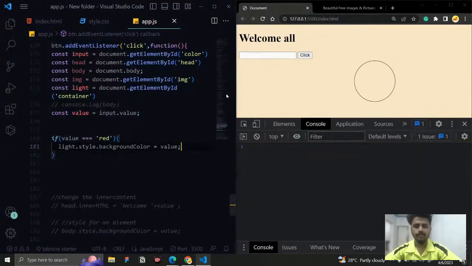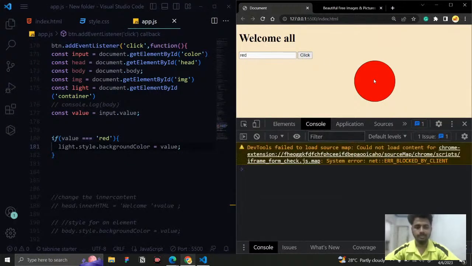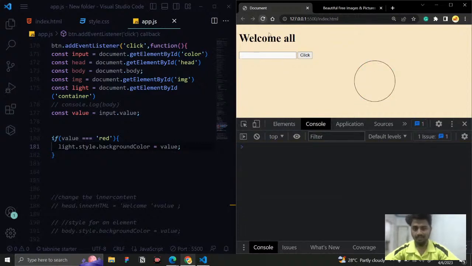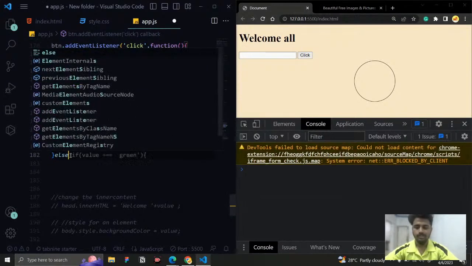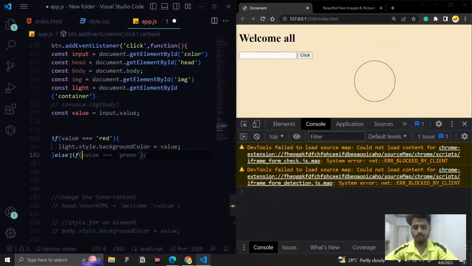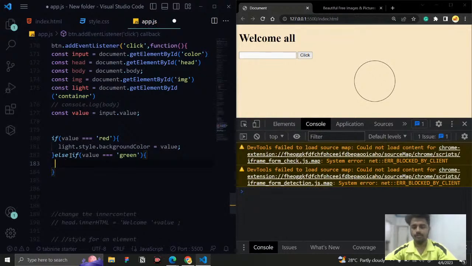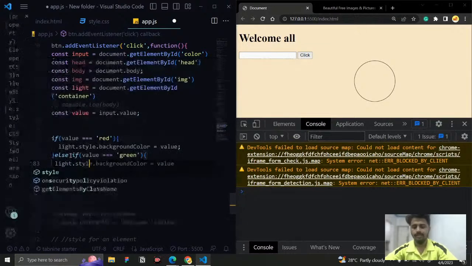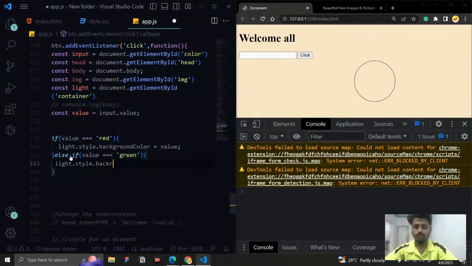Now if I save it, if I give red and click it, you can see we get this red color. But if I give some other color like this, you can see nothing is changed. It is still there, right? So we need to go for 3 colors. So I'm just going to say else if it is not red, but the value is triple equal to green, then light.style.backgroundColor